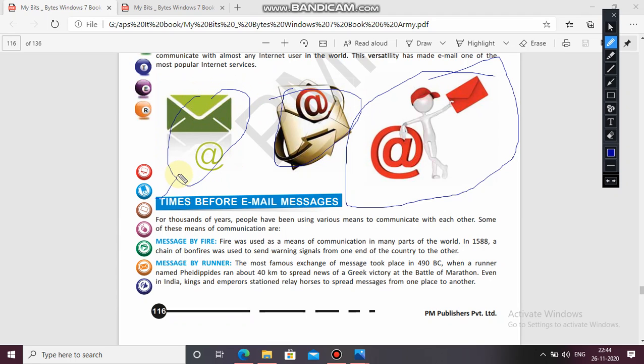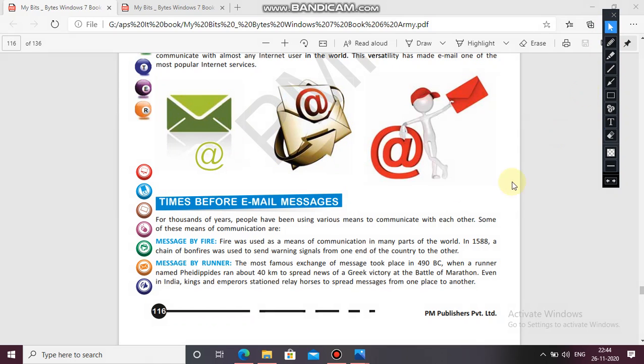Now, times before email messages. There were times when email messages were not there. For thousands of years, people have been using various means to communicate with each other. In earlier times, people were using different methods to communicate with each other. Now we will see the different means of communication.